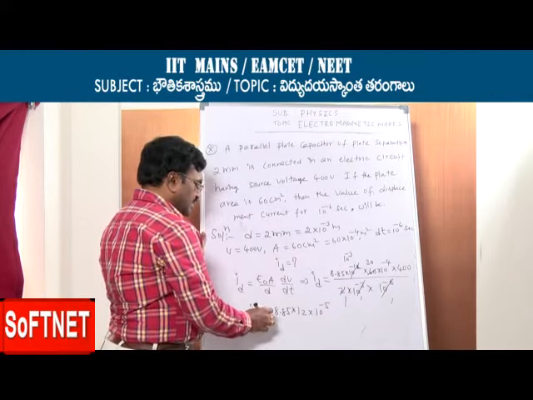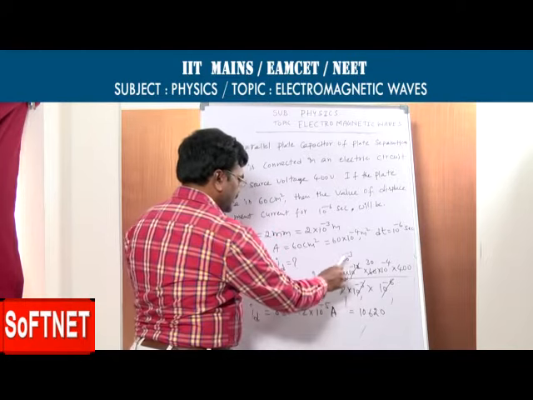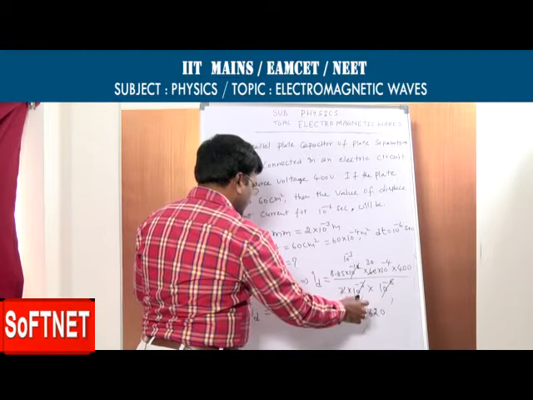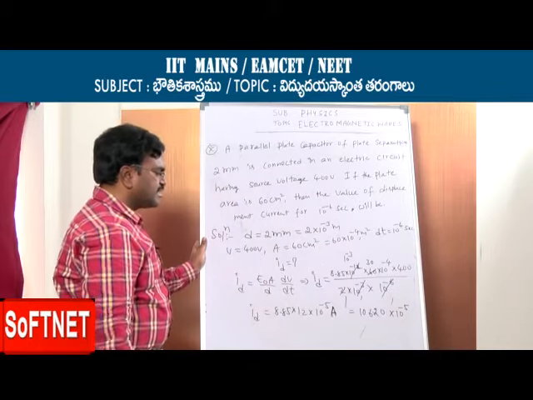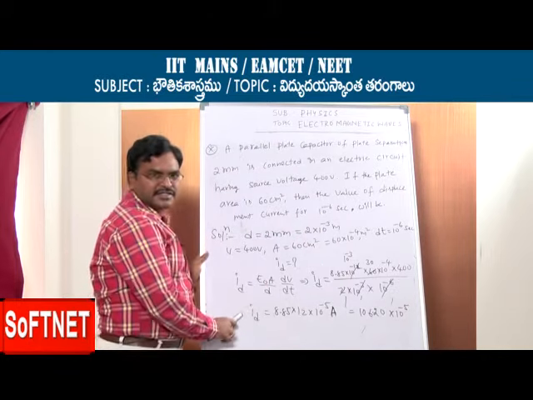In amperes. Multiplying, 12 into 8 is 96 plus 10 is 106. Here we are getting 0.106 into 10 power minus 5. Simplify like this. In this way we are getting displacement current.